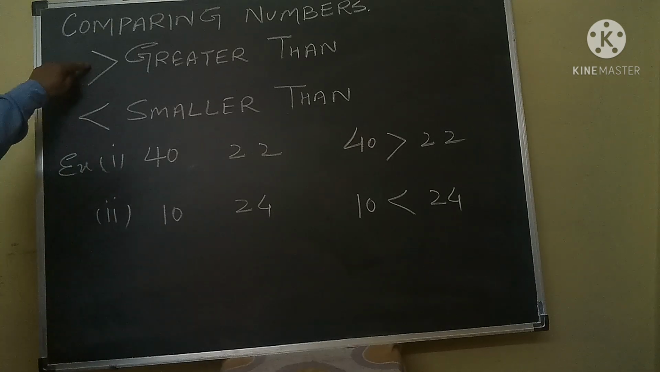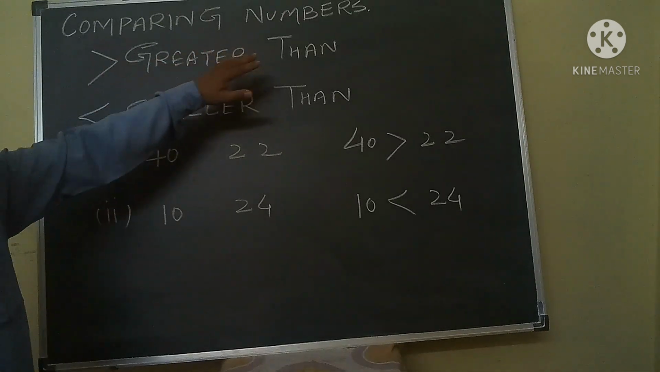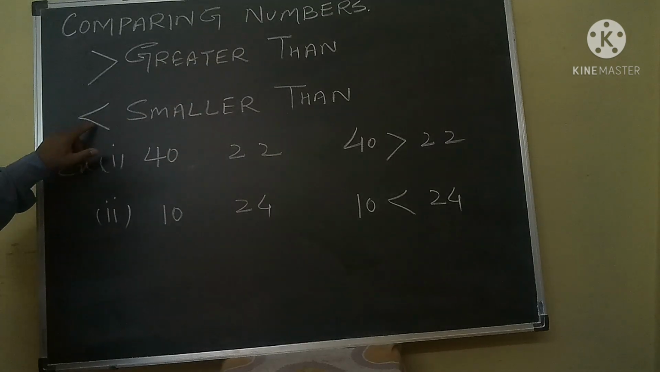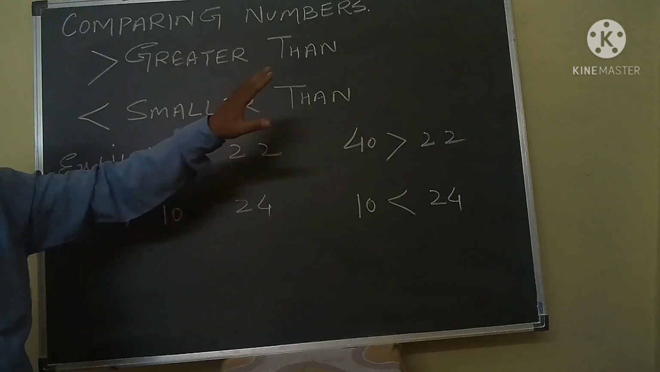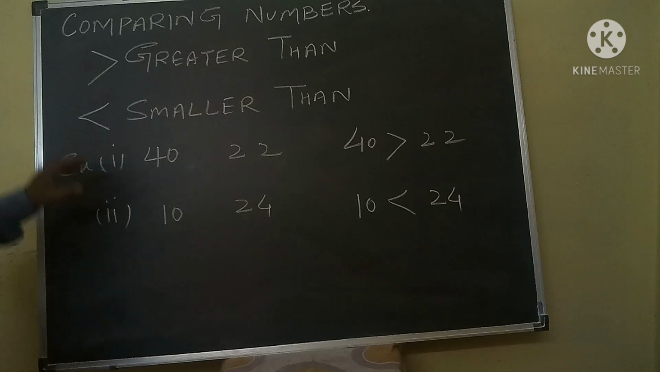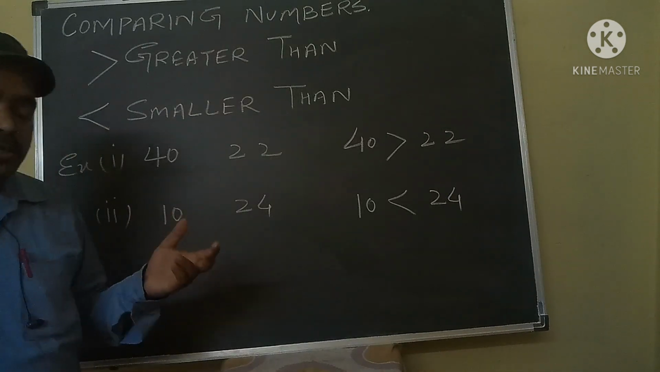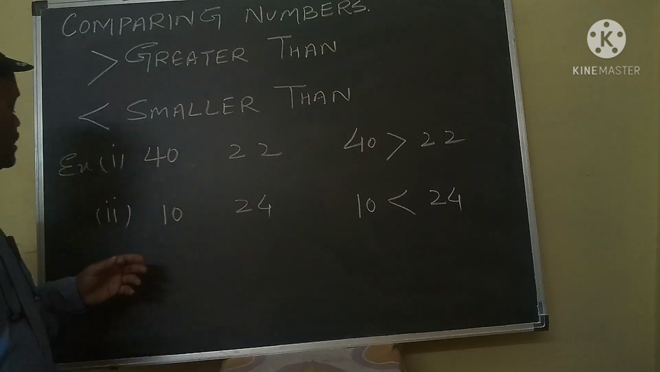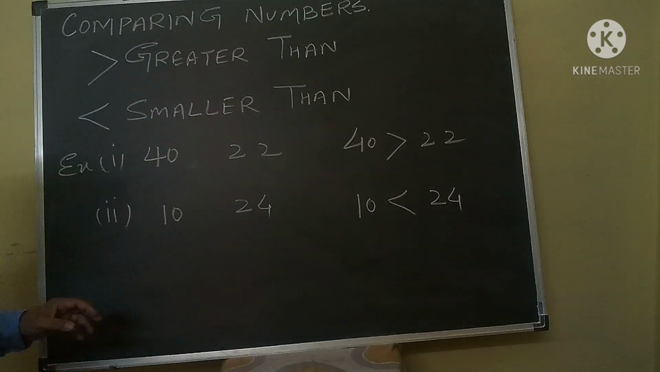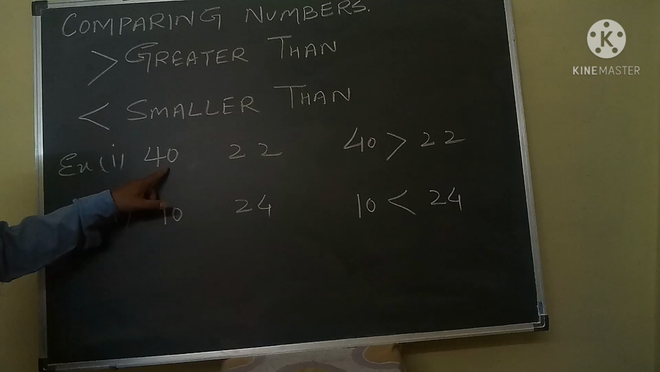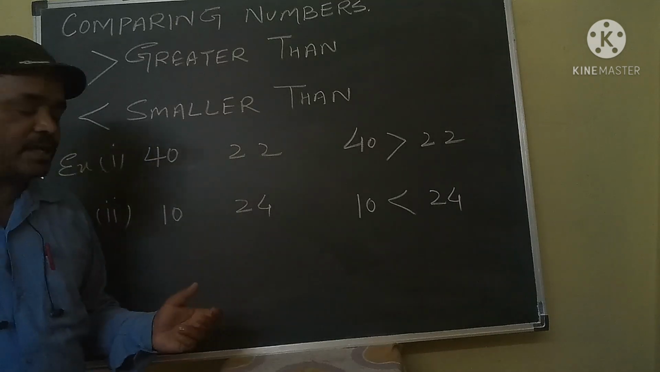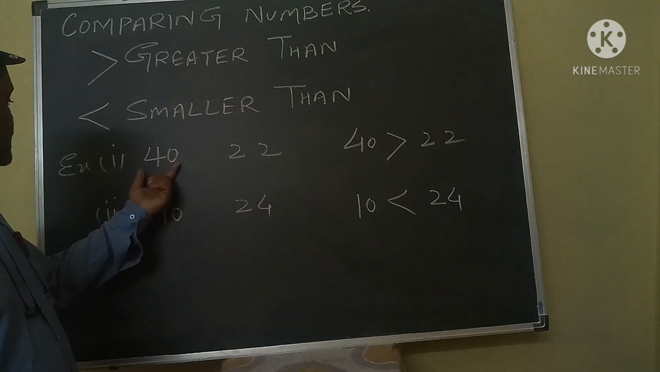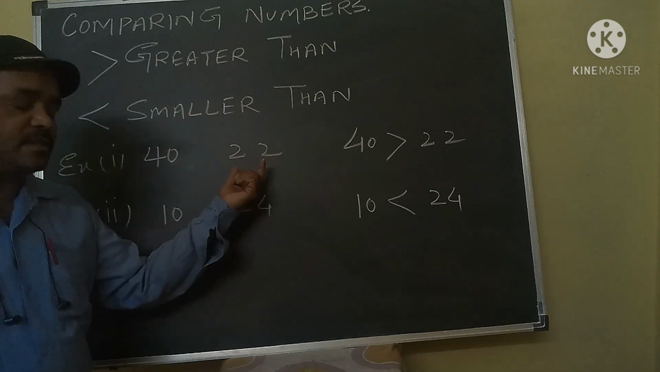This symbol is called greater than, and this symbol is called smaller than. Okay. And what is the meaning of these two symbols? Now we will discuss some examples. Suppose there are two numbers. First number is 40, second number is 22.